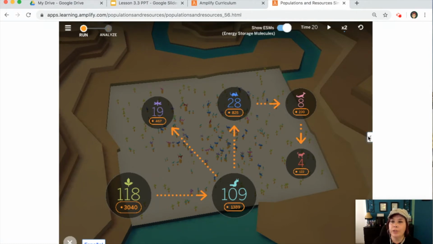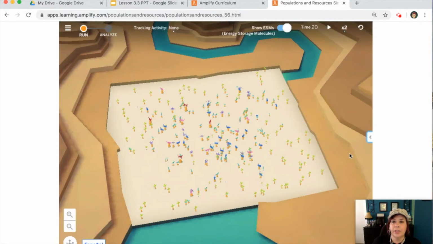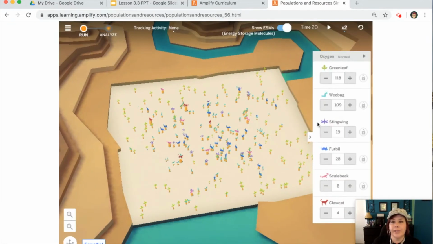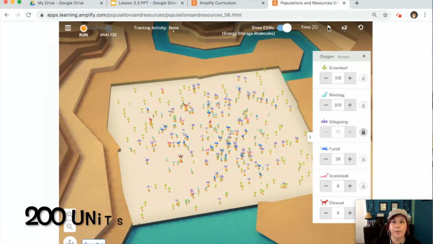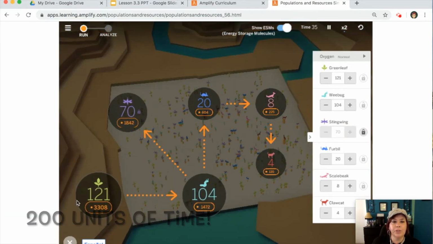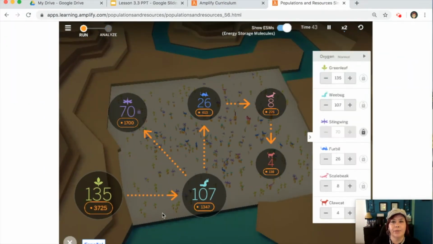What I'm going to do is just like I did with the last simulation, I'm going to run each of them until we find the result that we're looking for. So the first thing I'm going to do is increase the stingwing population. So let's increase our stingwings. Come on, there we go. And let's lock it. And then we're going to let the simulation run up to 20 units of time. And the green leaves, we're starting at about 120. Let's see what we end up with at the end of it.